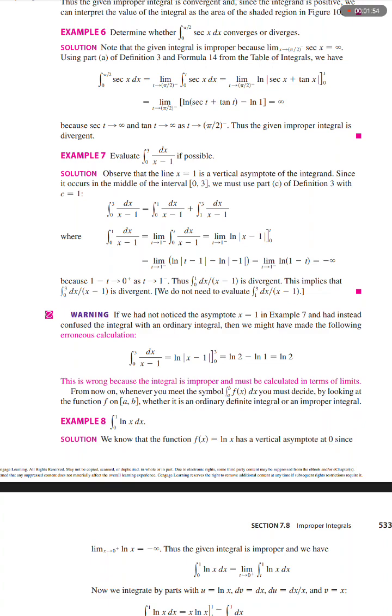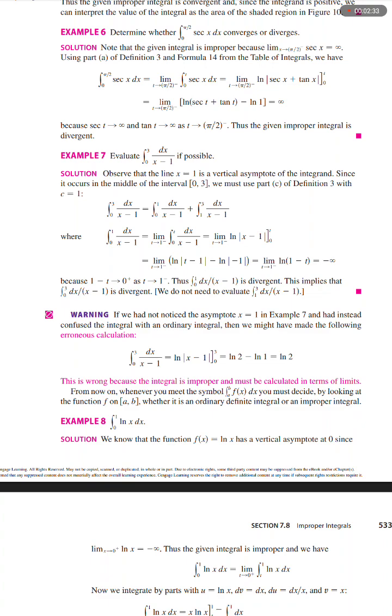[the natural log of (secant t plus tangent t) minus the natural log of 1], which equals infinity, because secant t approaches infinity and tangent t approaches infinity as t approaches (pi over 2) to the power negative, or from the negative direction. Thus, the given improper integral is divergent.